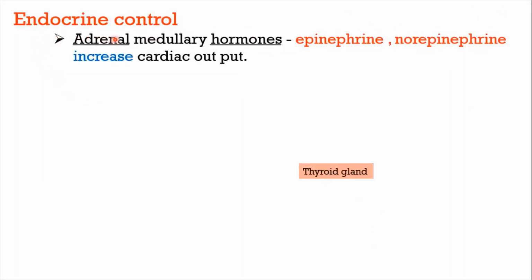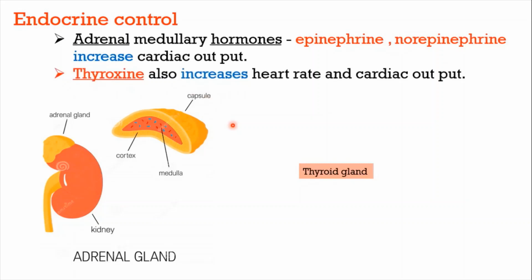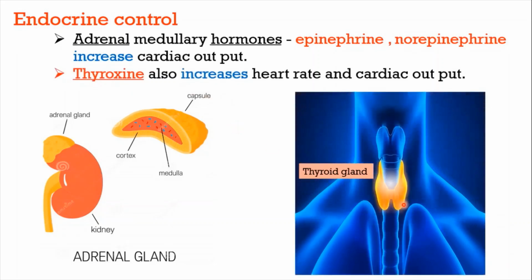Next one is endocrine control of cardiac activity, that is hormonal control. Two hormones released by the adrenal medulla, the medullary region of the adrenal glands, increase the cardiac output. The two hormones are epinephrine and norepinephrine. These two hormones increase the cardiac output. Thyroxine hormone released by the thyroid gland also increases the heart rate and cardiac output.